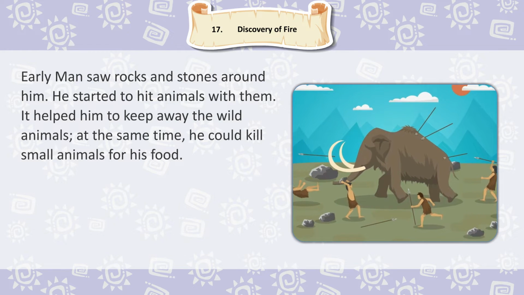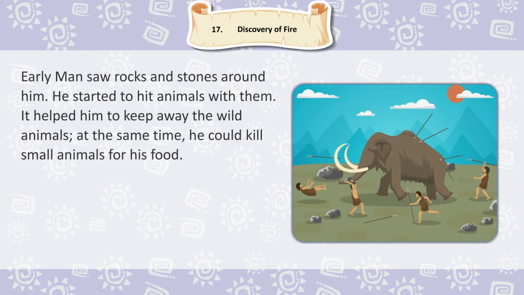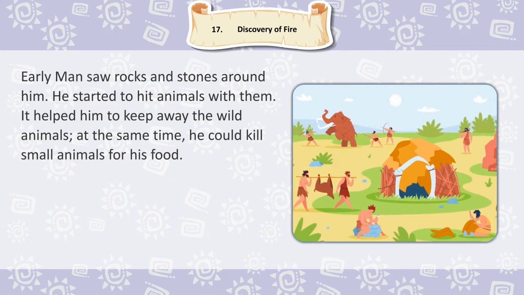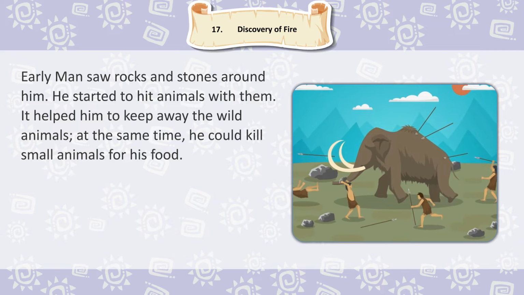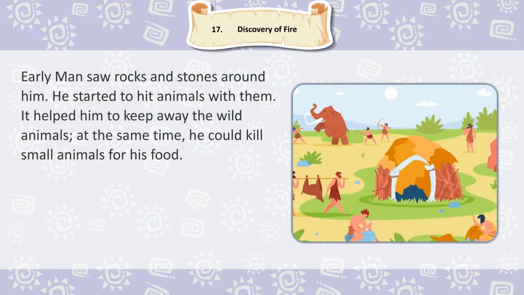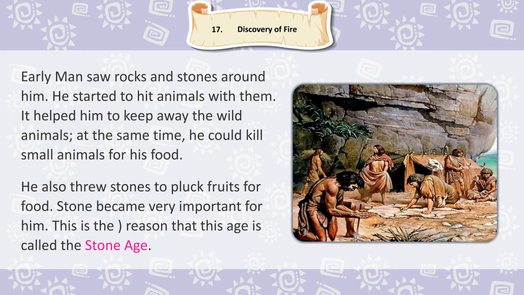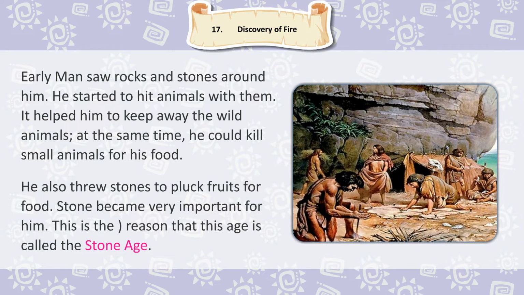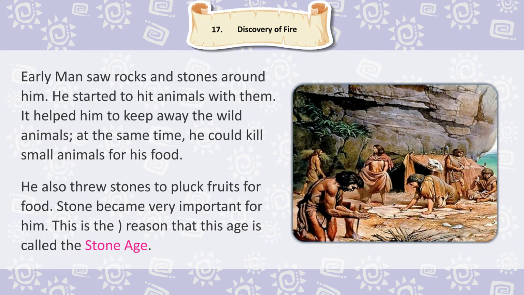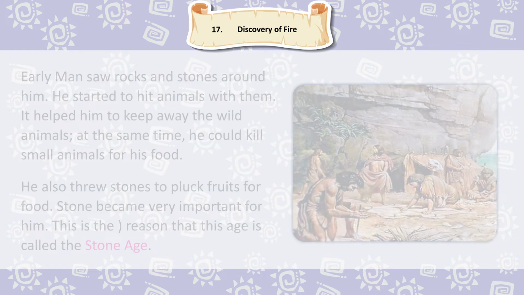Early Man saw rocks and stones around him. He started to hit animals with them. It helped him to keep away the wild animals. At the same time, he could kill small animals for his food. He also threw stones to pluck fruits for food. Stone became very important for him. This is the reason that this age is called the Stone Age.